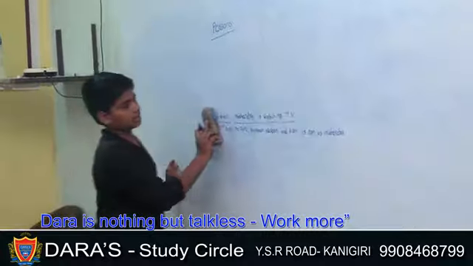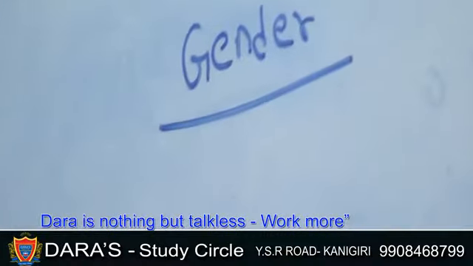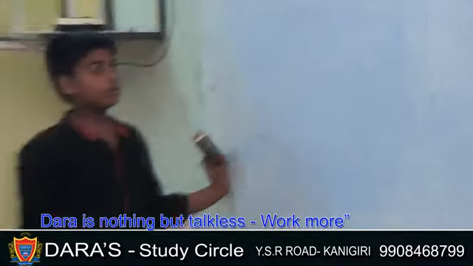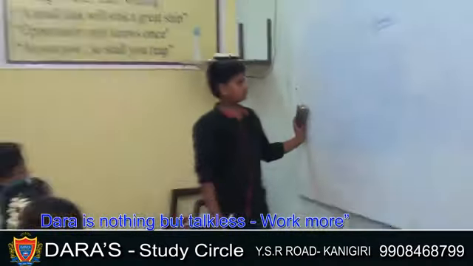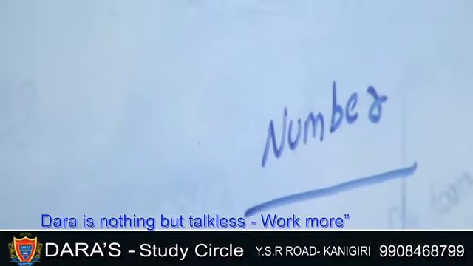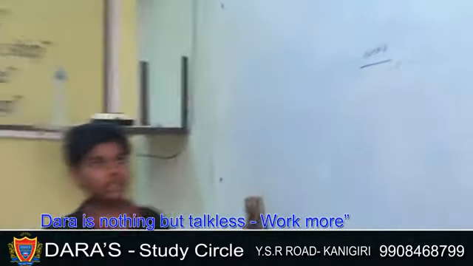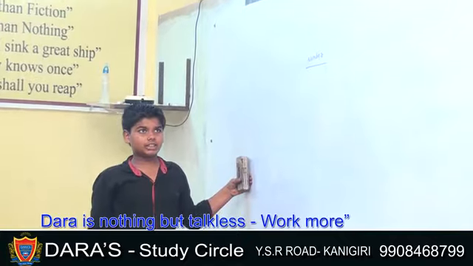Now I am going to explain the second one, gender. Gender is classified into 4 sorts: masculine gender, feminine gender, common gender, neutral gender. Masculine gender is the name of a person or a place or a thing.